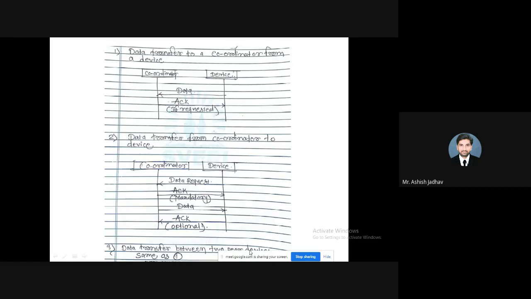Similar to that, there is one more category, device to device data transfer. It is very similar to the first case in which we have seen data transfer between device and coordinator. Right? It is very much similar to the first case.